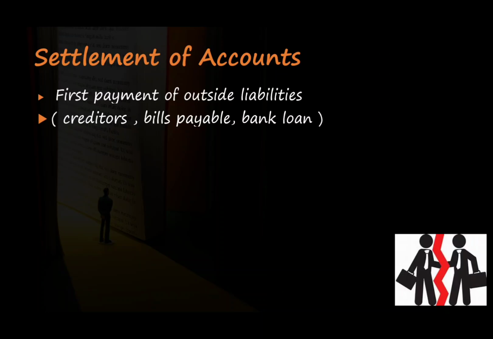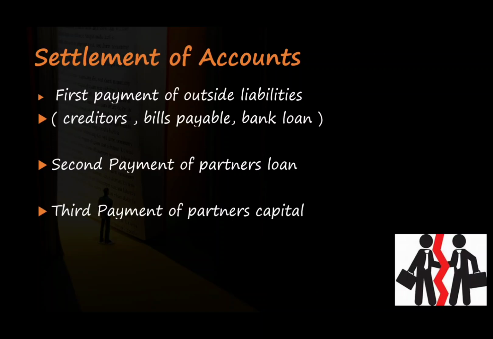Second, it has to pay the amount of loan which is taken from a partner of the firm. Third, the payment of the partners' capital is to be made. So this is the order of the settlement of accounts after dissolution.